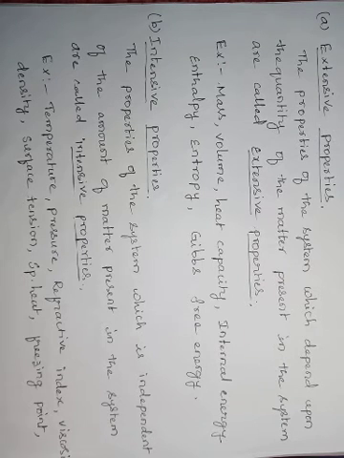Examples of extensive properties are mass, volume, heat capacity, internal energy, enthalpy, entropy, Gibbs free energy, etc. Heat capacity, the amount of heat stored in a body, also depends upon m, that is, heat capacity equals m into s into delta t, where m is the mass of the body.